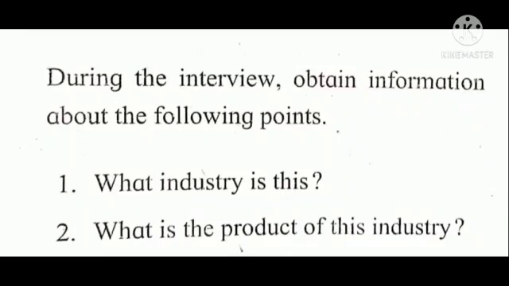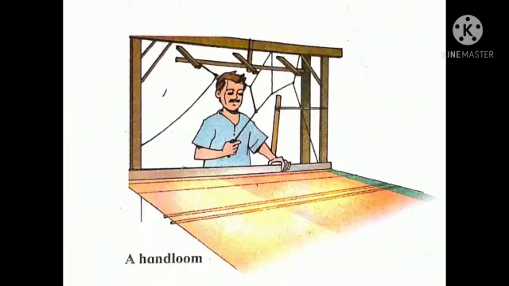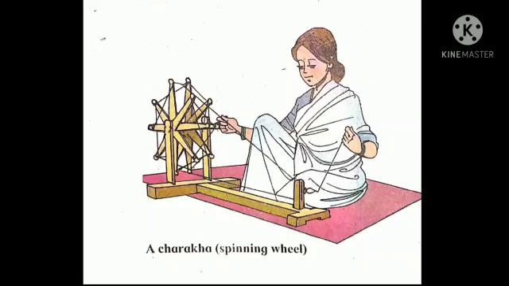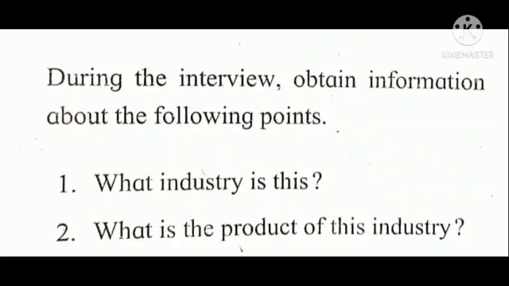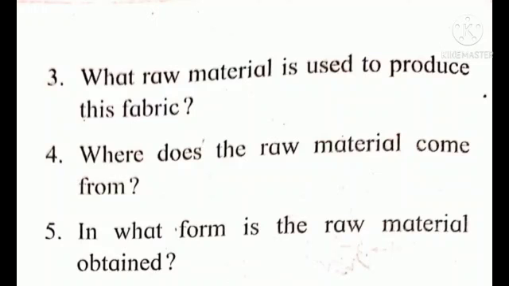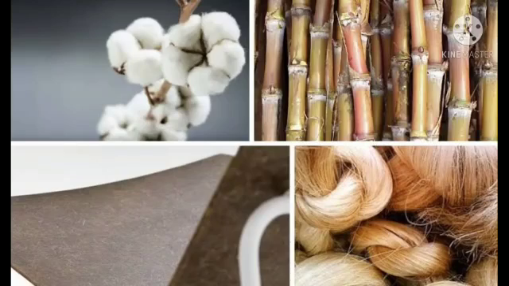That is the activity. What industry is this? This is a textile industry, which is related to clothes, like handlooms. Charkha means spinning wheel. Second, what is the product of this industry? Making clothes. Third, what raw material is used to produce this fabric? Cotton, etc. Fourth, where does the raw material come from? It comes from plants and other sources. Fifth, in what form is the raw material obtained? It is obtained from natural fabric. Students, I have explained five questions, and the remaining questions you have to find out by yourself.